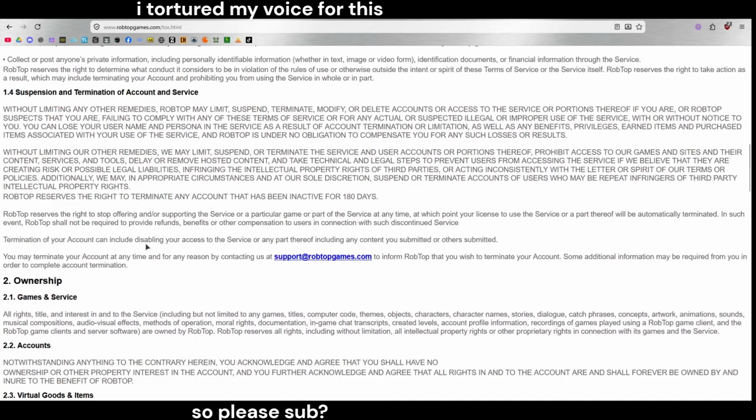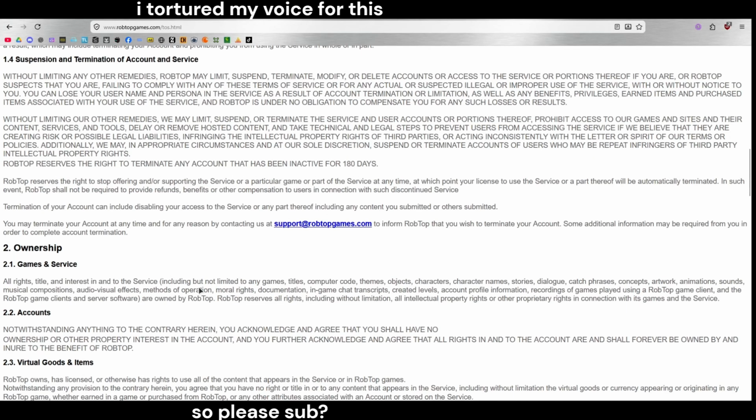Termination of your account can include disabling your access to the service or any part thereof, including any content you submitted or unsubmitted. You may terminate your account at any time for any reason by contacting us at this email to inform RobTop that you wish to terminate your account. Some additional information may be required from you in order to complete account termination.